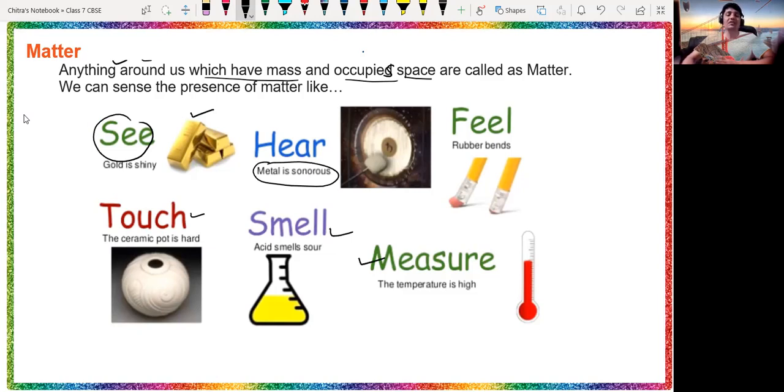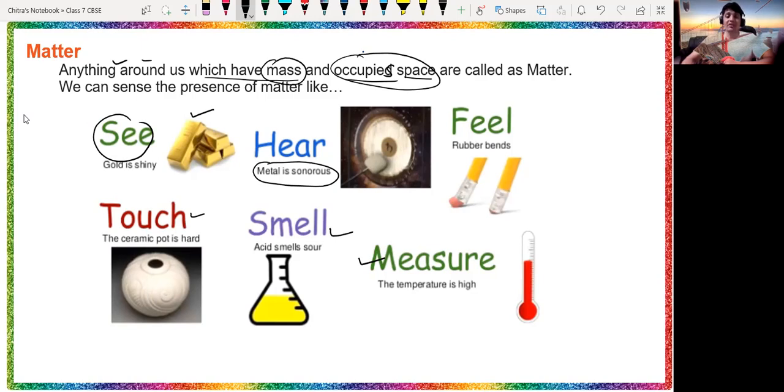These are the different ways by which we can sense the presence of matter. So you have to remember this very important definition: anything that has mass and occupies space is called matter.